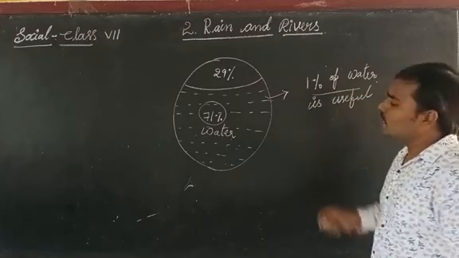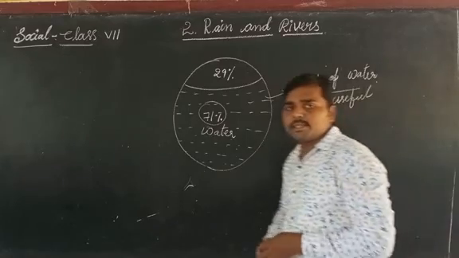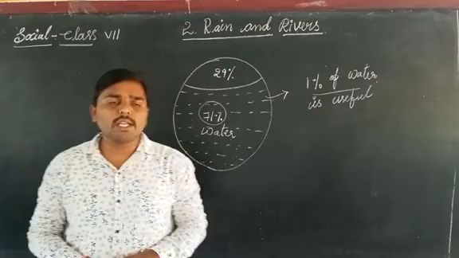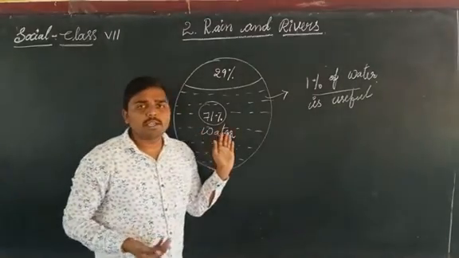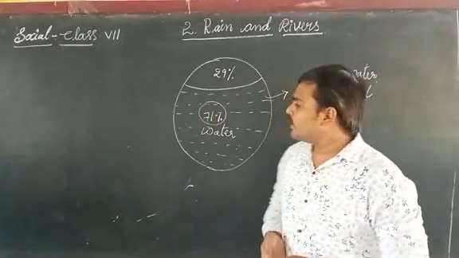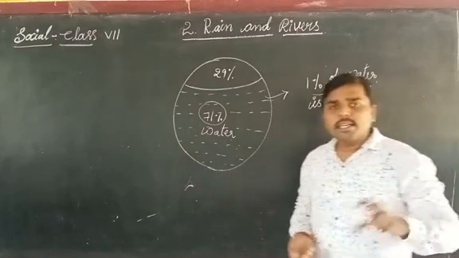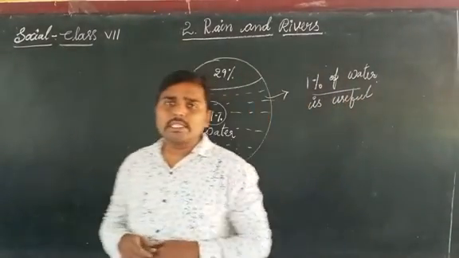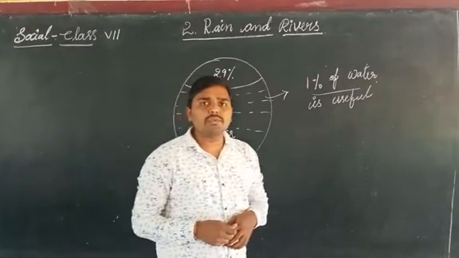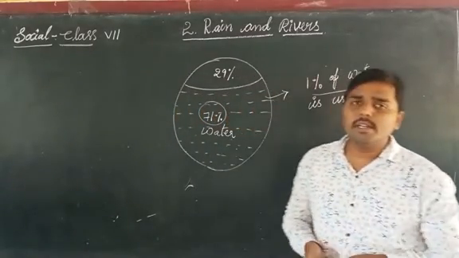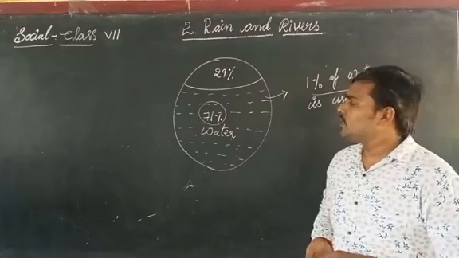That 1% is the pure water. The remaining 70% of the water is salt water, which is in seas and oceans, and that is not useful for drinking and for our daily uses.